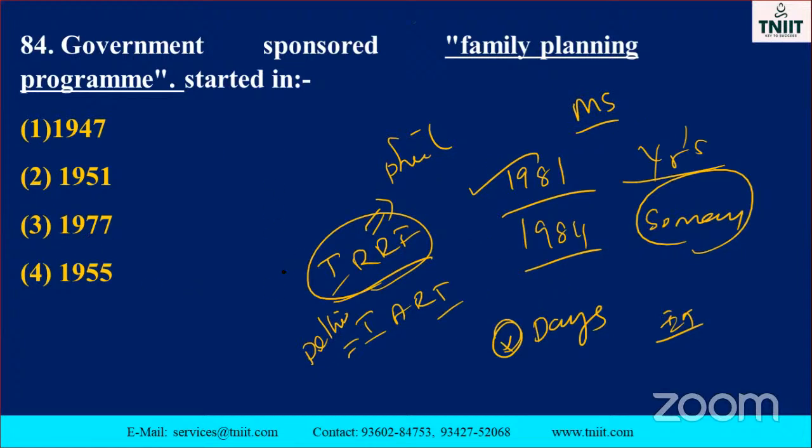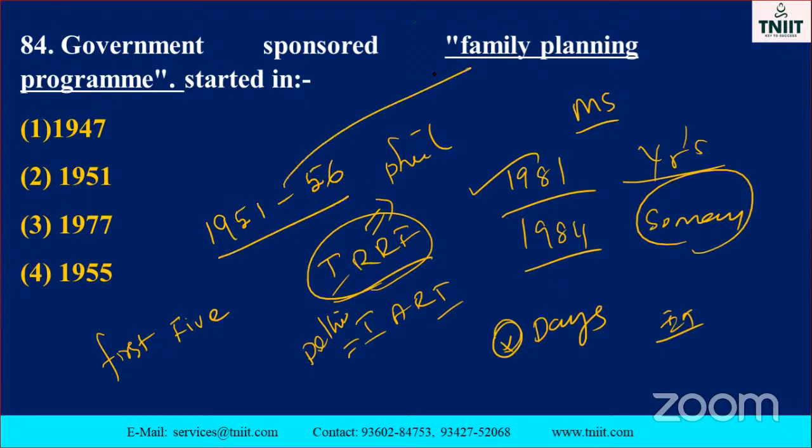So which one is the correct option? Family planning. When was it, just listen here, my dear. When did it happen, which one? The first 5-year plan. Note it down. First 5-year plan. We started 1951 to 56. That time we had the family planning program. So the option is the second one.